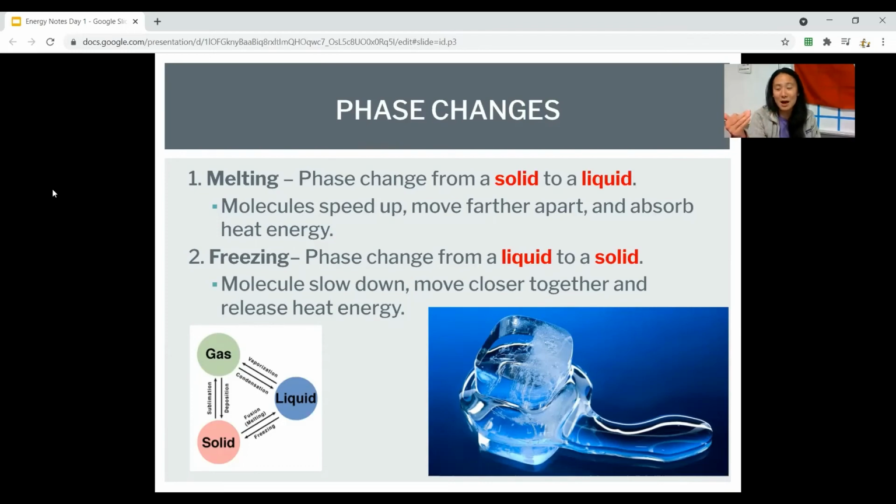Now, you've got to think about which one is endo and which one is exothermic because they're opposites of each other. Remember, endo means heat comes into the water. So you've got to think, if heat's coming into the water, am I melting or am I freezing? Or if heat is exiting, exothermic, leaving the water, am I melting or freezing?